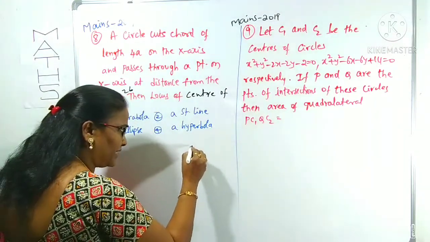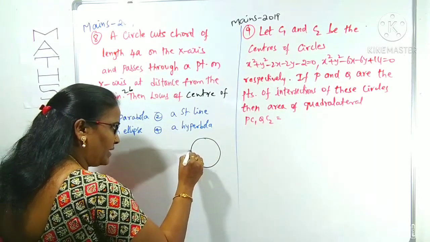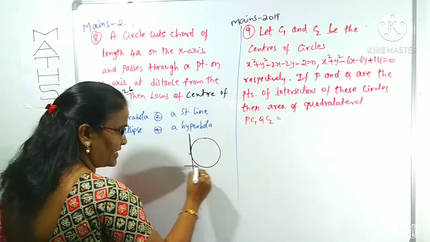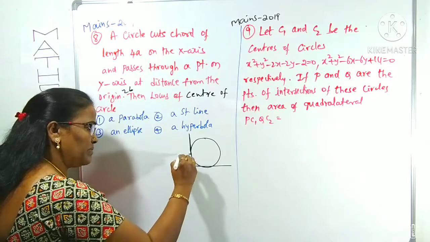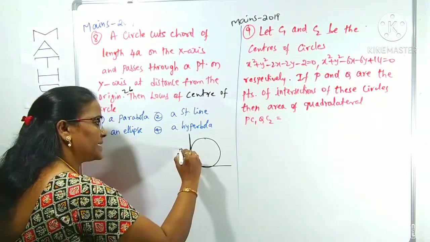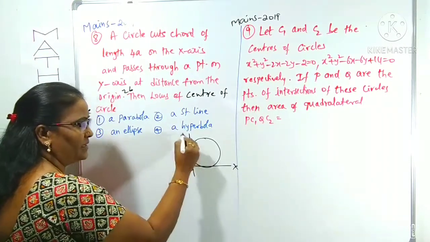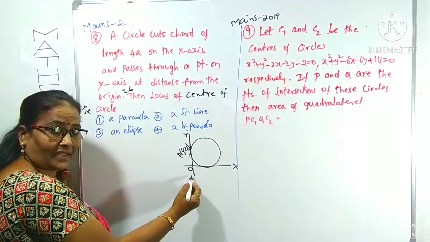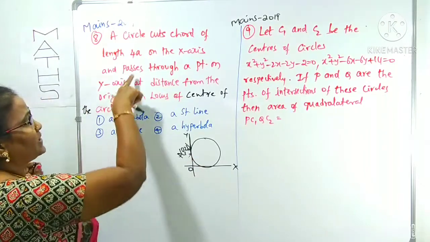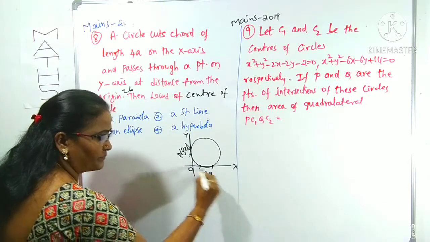It means what? Roughly I am drawing the figure. This is a circle passing through some point which is on the y-axis at a distance from the origin of 2b. This distance is 2b, so suppose we take this point as 0 and 2b. Why is it 0 and 2b? Because this point is clearly on the y-axis, and on the y-axis the x coordinate is 0. This distance is given as 2b, and the length of the intercept on the x-axis is also given as 4a.